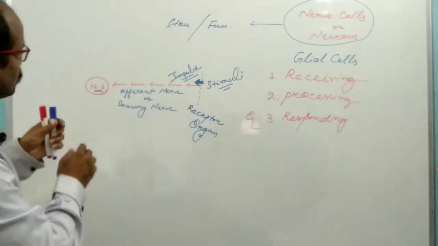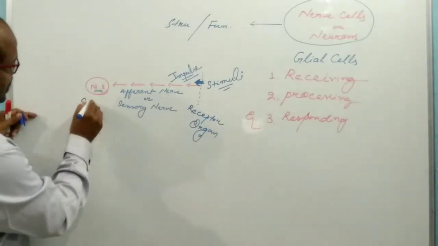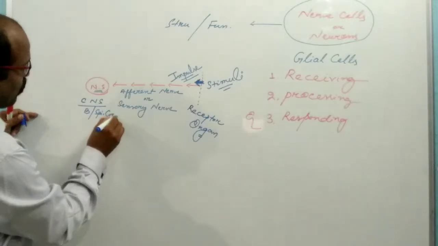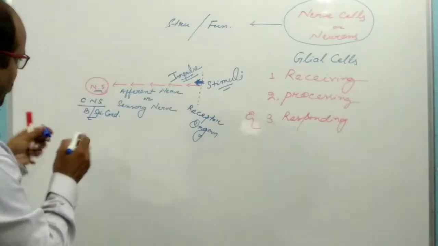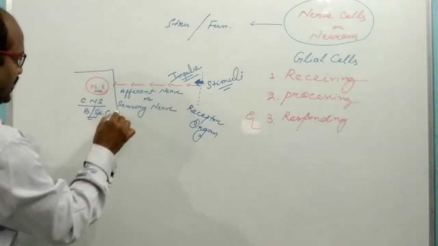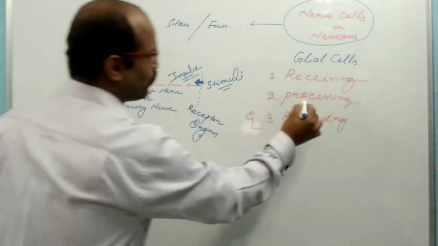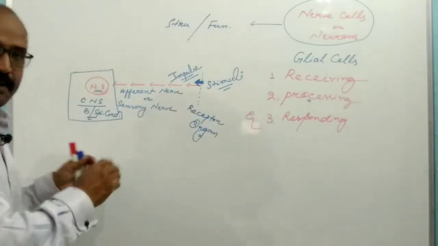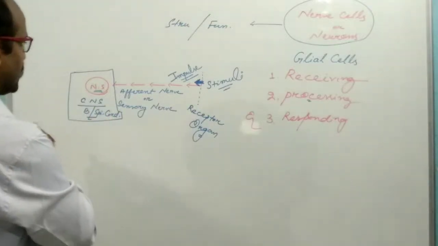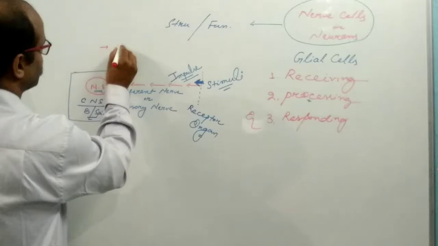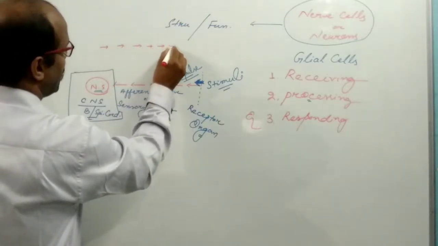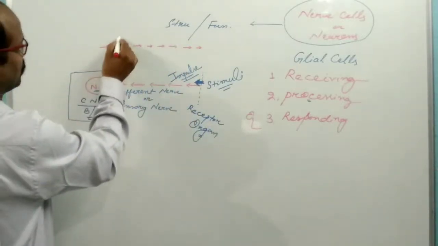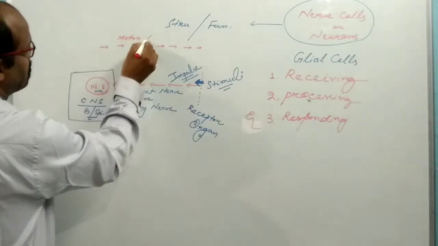So the processing takes place inside the central nervous system, the brain and spinal cord. Inside the brain and spinal cord, the processing of the impulse takes place. After processing, another impulse is generated from the central nervous system, or the brain, and such an impulse is known as the motor impulse.